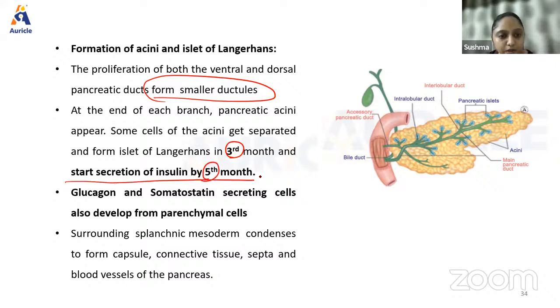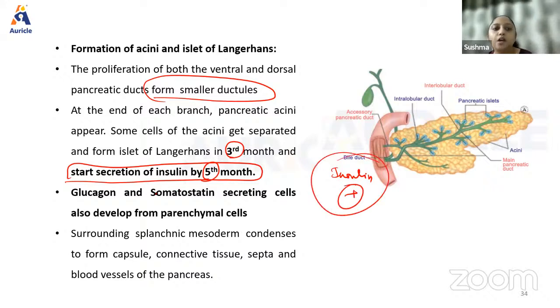So insulin in the fetus is actually there. Insulin is present by the 5th month. Glucagon and somatostatin secreting cells also develop from the parenchymal cells, and the surrounding splanchnic mesoderm condenses to form the capsule, connective tissue, septa, and blood vessels of the pancreas.